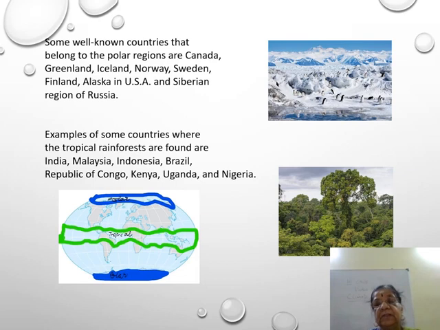Now this one, we normally have a moderate climate. So this is the tropical rainforest. There are lots of trees, you see, that is the tropical rainforest.